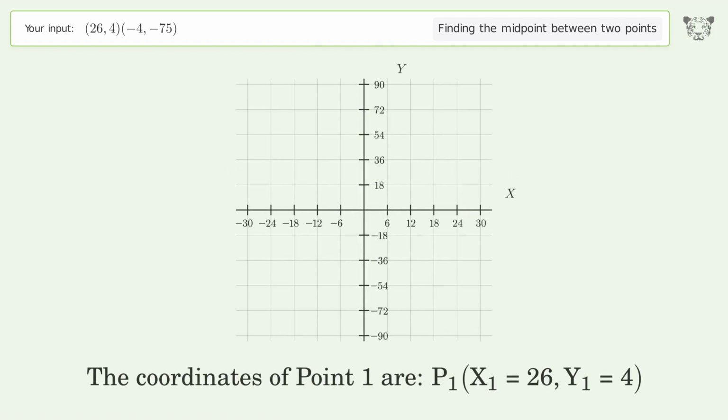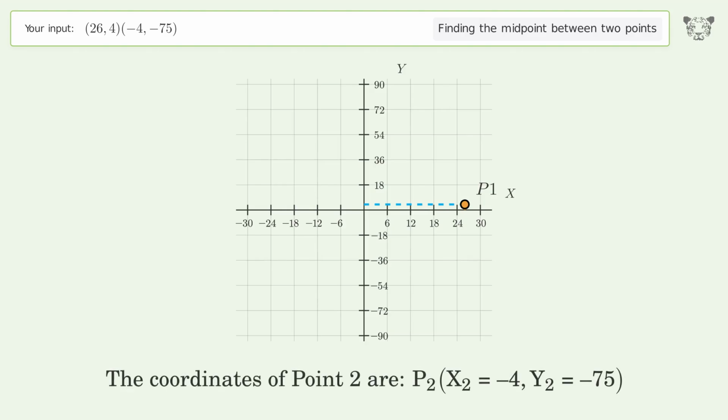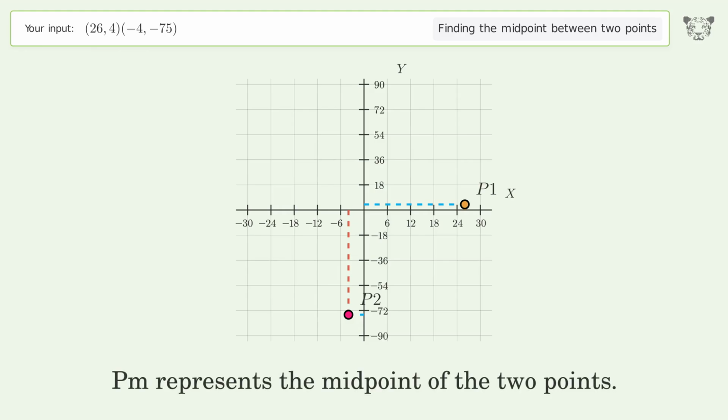The coordinates of point 1 are, x1 equals 26, y1 equals 4. The coordinates of point 2 are, x2 equals negative 4, y2 equals negative 75. PM represents the midpoint of the 2 points.